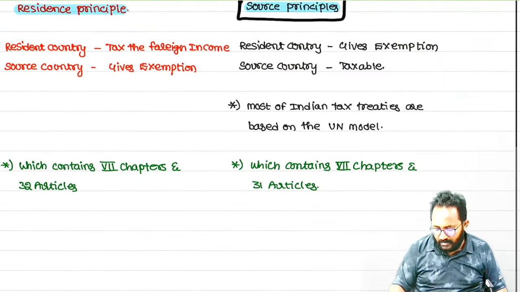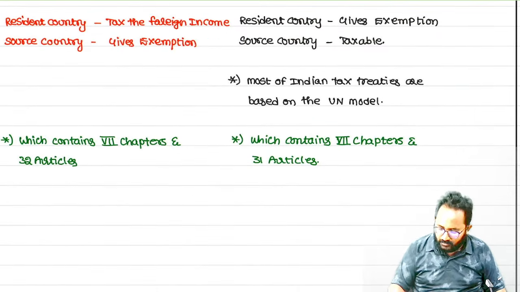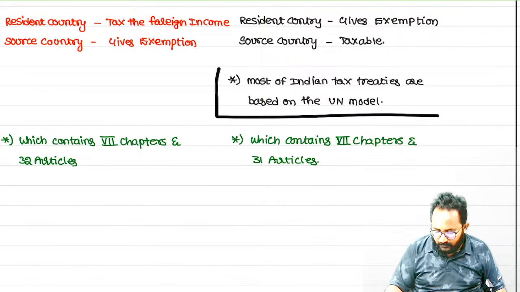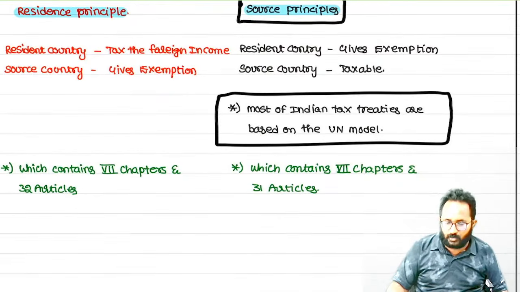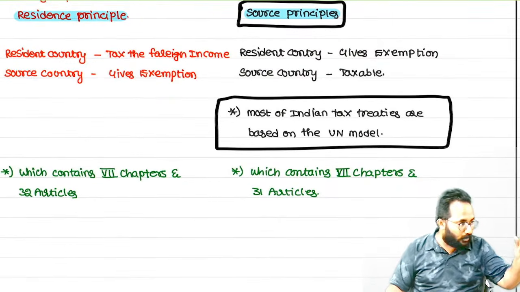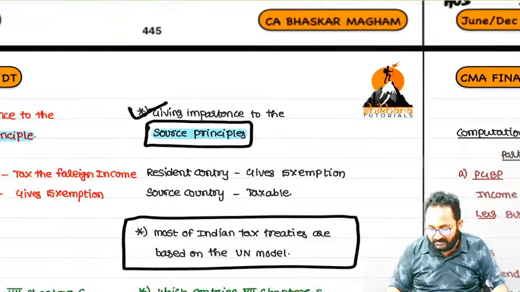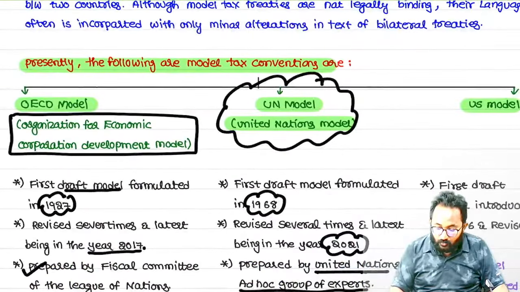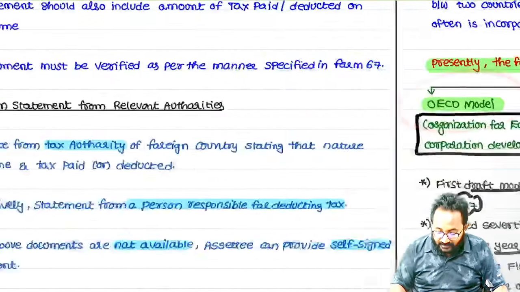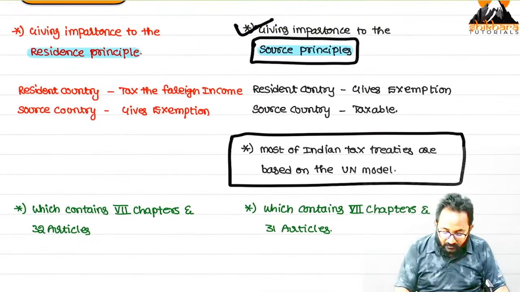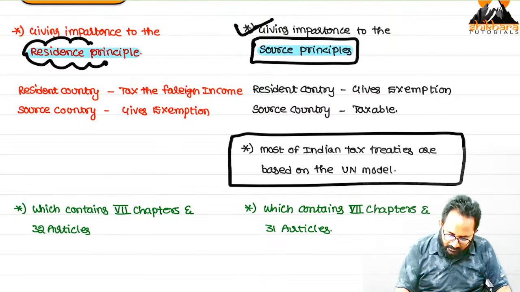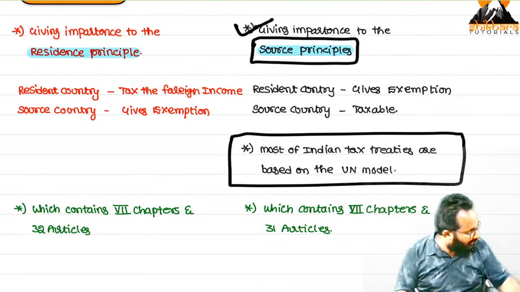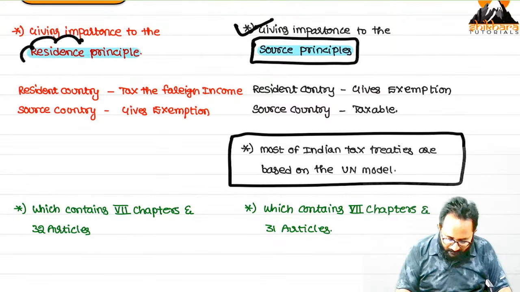Exemption method, full exemption or exemption with progression. Now one more important MCQ: the majority of treaties in India are made using which model? UN model. One more point I want to tell you, listen carefully. Then what about the OECD model? OECD model gives preference to which principle? Residence principle.